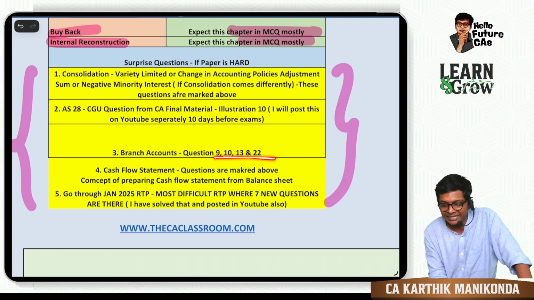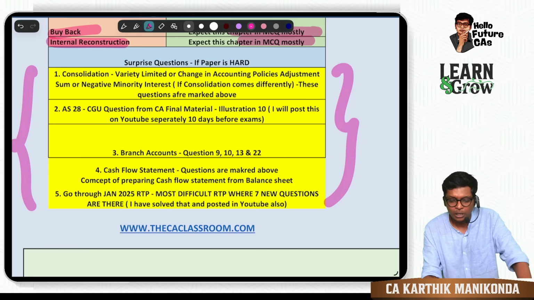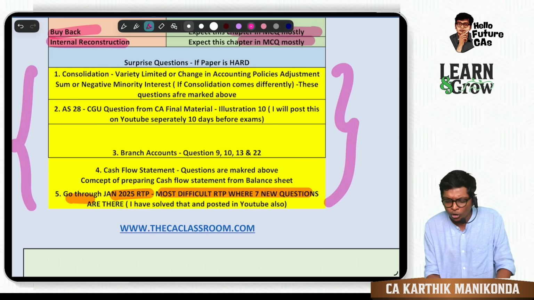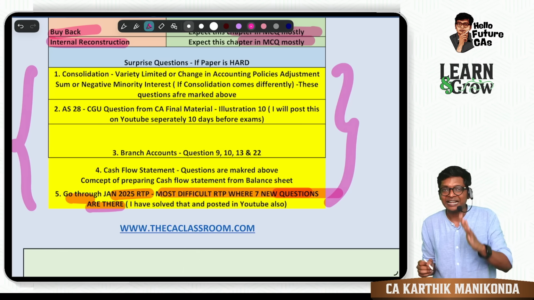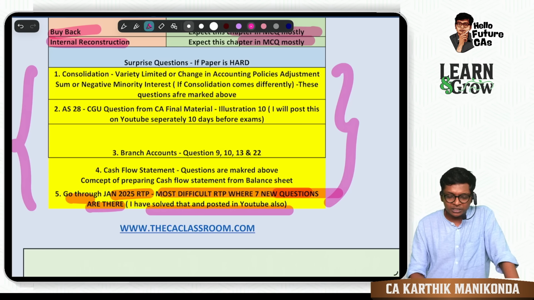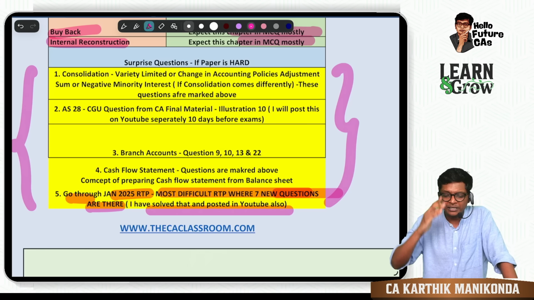Branch question numbers 9, 10, 13, 22. Cash flow statement: whatever questions are marked above. And lastly, the beautiful RTP. Go through the Jan 25 RTP of CA Inter, the most difficult RTP in my view, where 7 new questions are there. This RTP also I have solved and posted on YouTube. You just search for the Jan 25 RTP followed by my name. You will find it, guys.